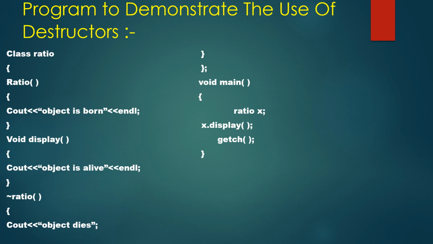And now when I write x.display, you will get the output as object is alive. And when your object is destroyed, or your object comes out of the main function, then you will get the output as object dies. So this is all about destructors.